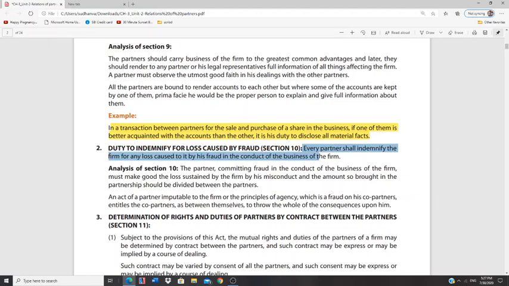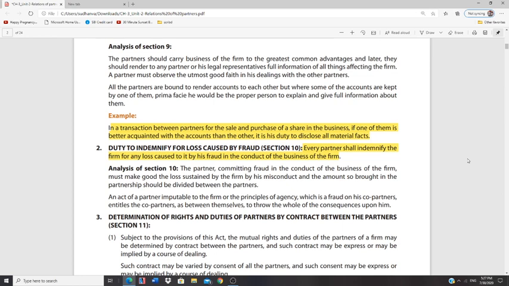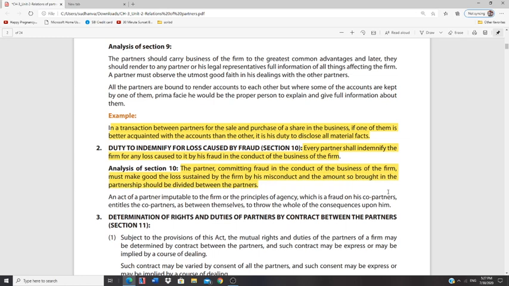That's what this particular point tells you. Every partner should indemnify the firm for any loss caused to it by fraud in the conduct of business. The partner committing fraud in the conduct of business of the firm must make good the loss sustained by the firm. This continues even for any loss made to the firm because of misconduct of the partner.